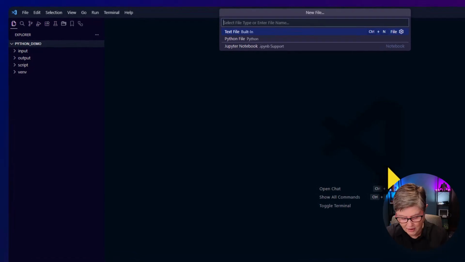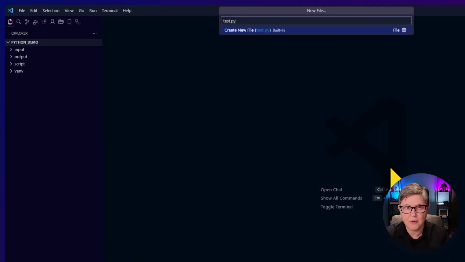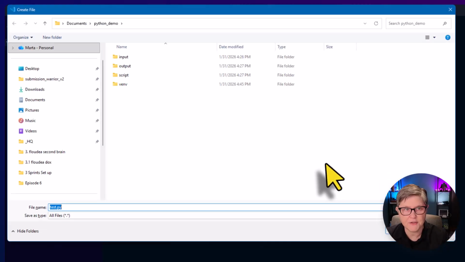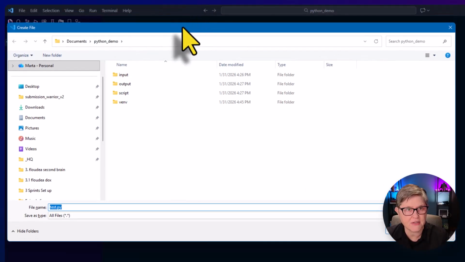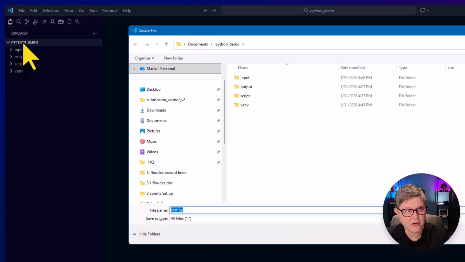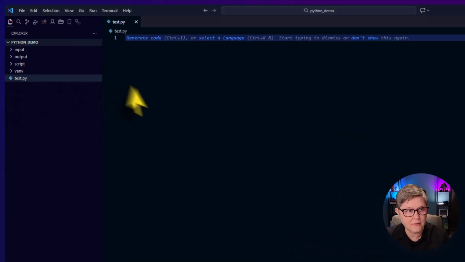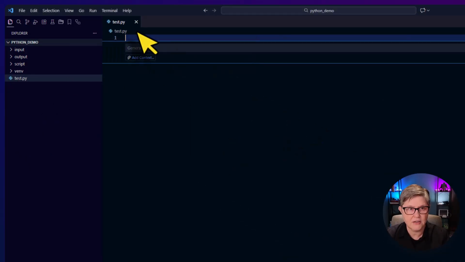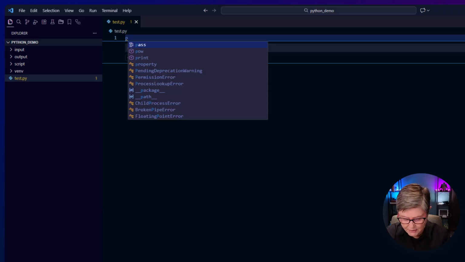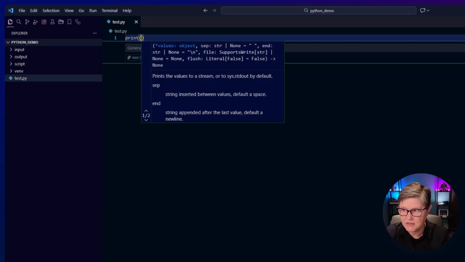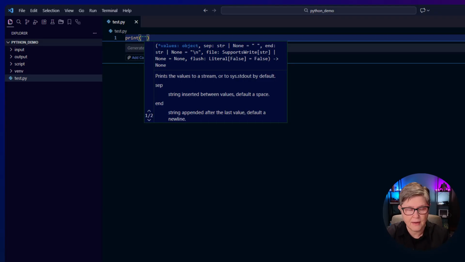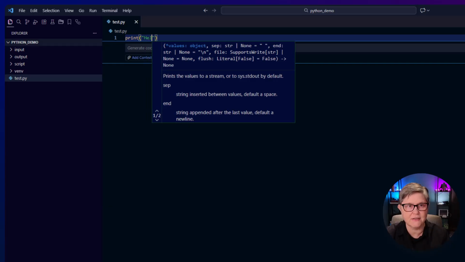Let's name it test.py and click Enter. As you see, Windows Explorer opened the Python demo, which is the same folder as we can see here. So we will save this new file here. Double click, this will open the file. Here we will type print, open the parentheses, quotation mark, and let's type here hello Python.